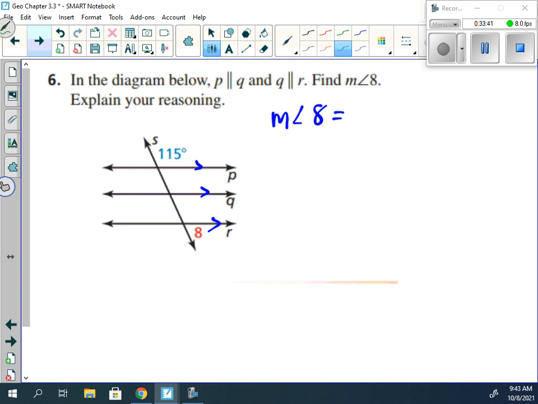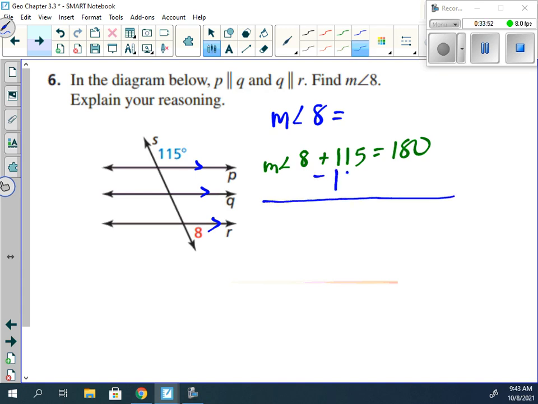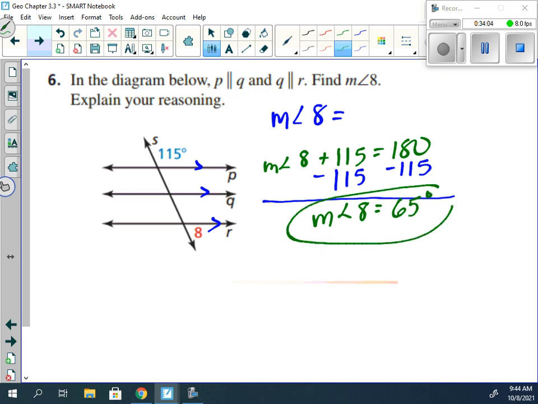So to find it, well, we could say the measure of angle 8 plus 115 is equal to 180. Well, what would we do? We would subtract 115 from 180, which would tell us that the measure of angle 8 is just 65.